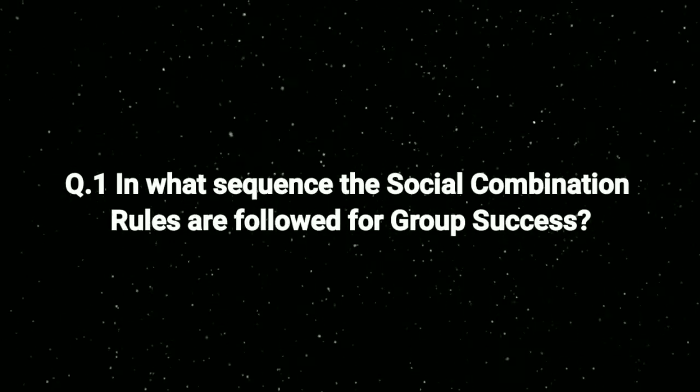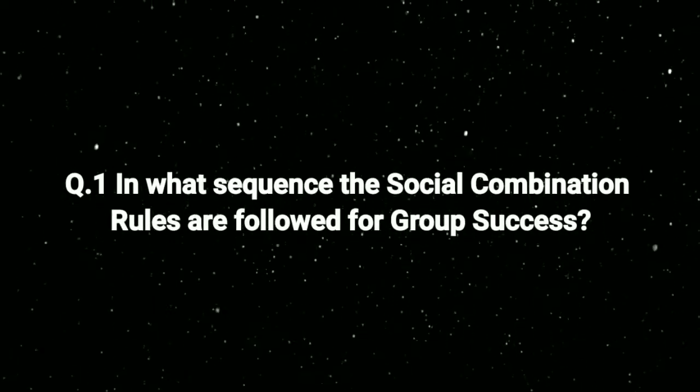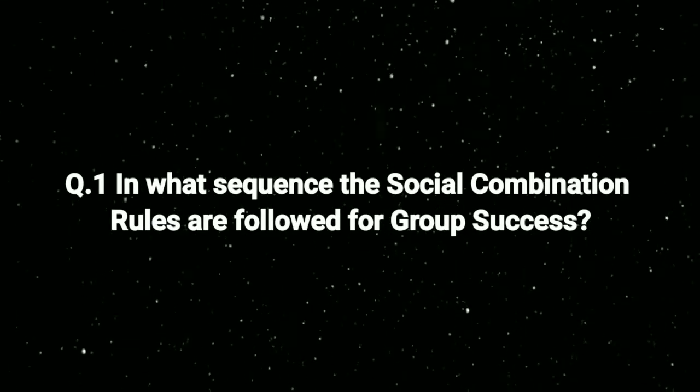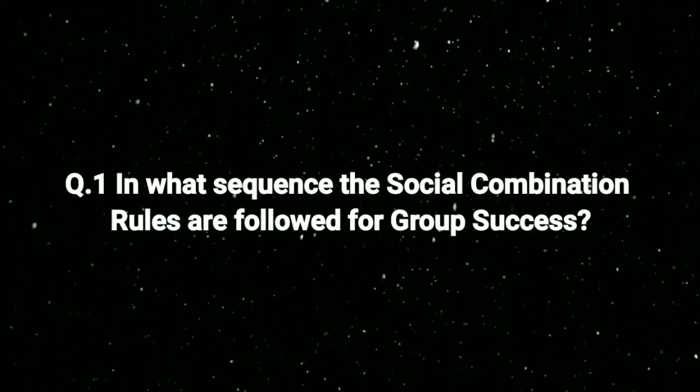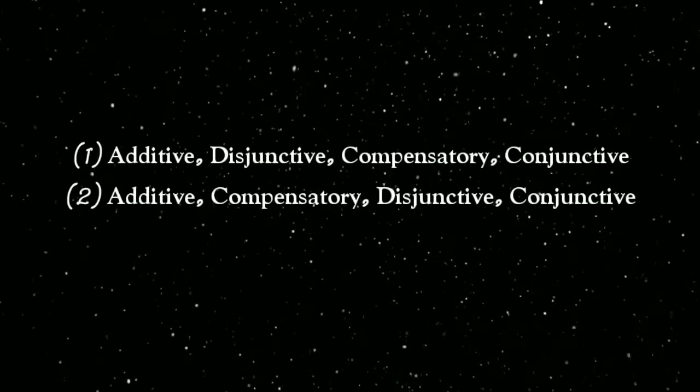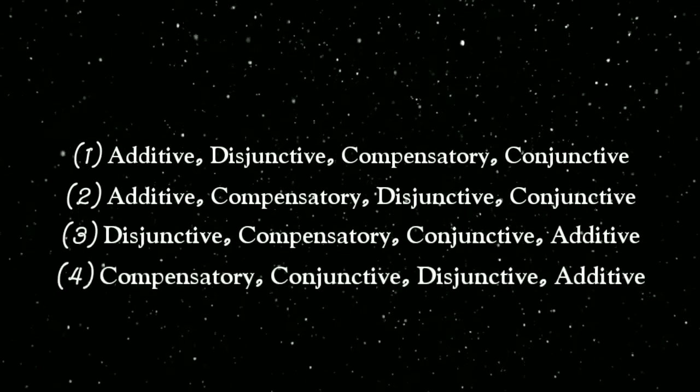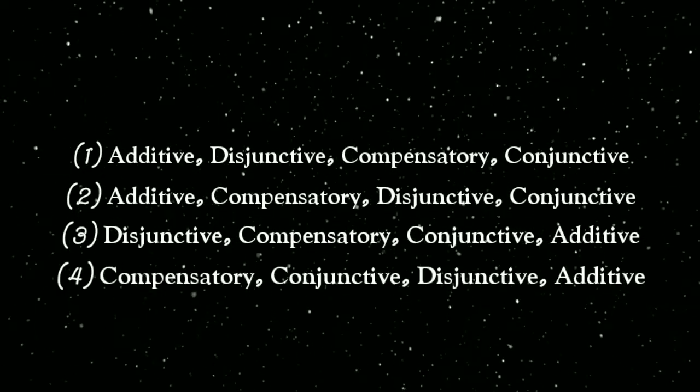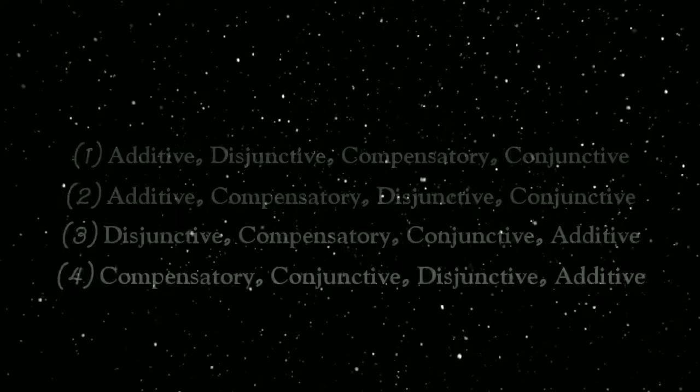In what sequence are the social combination rules followed for group success? So, that's the question, and these are the options. Option 1, option 2, option 3, and option 4, and they are jumbled, and they want us to find the right sequence. So, what is the right sequence? Now, I'm not going to tell you right now.